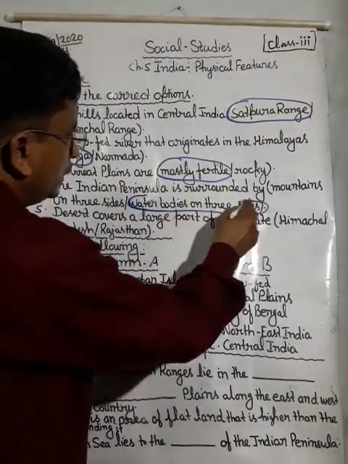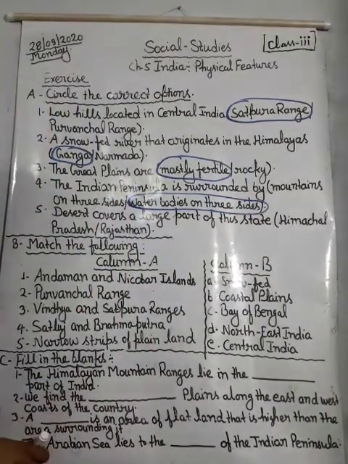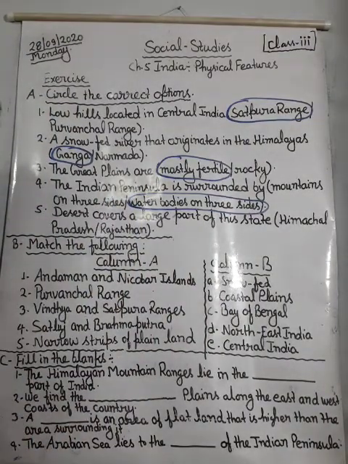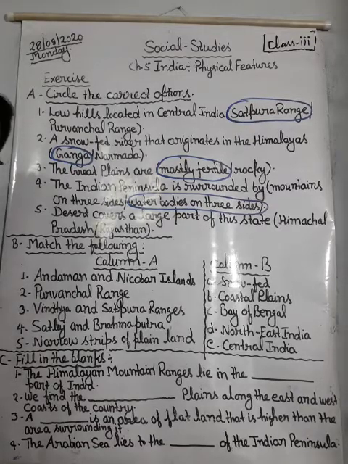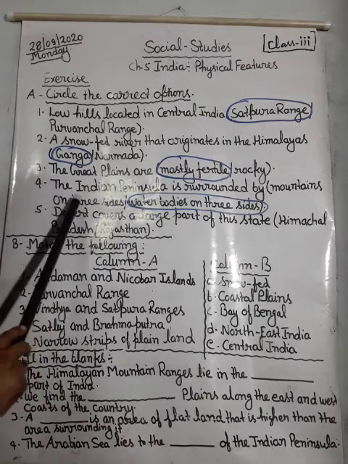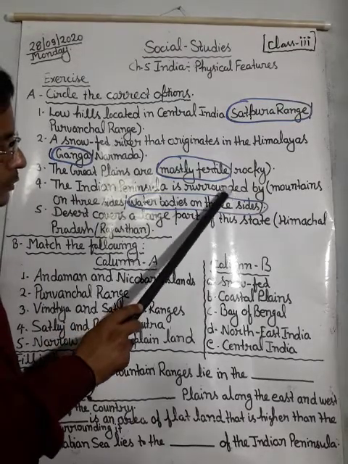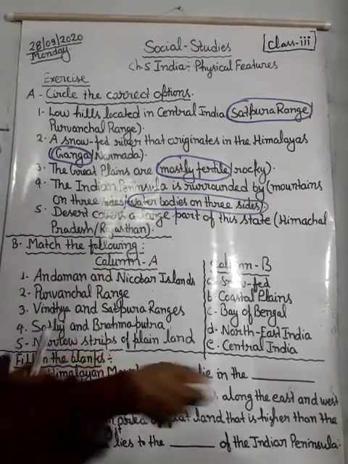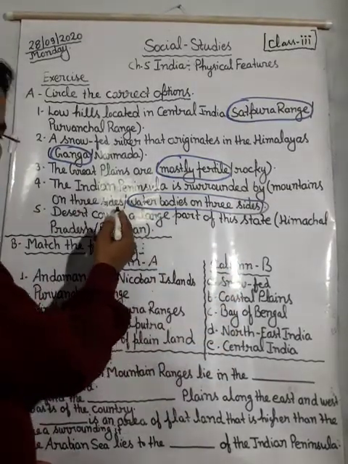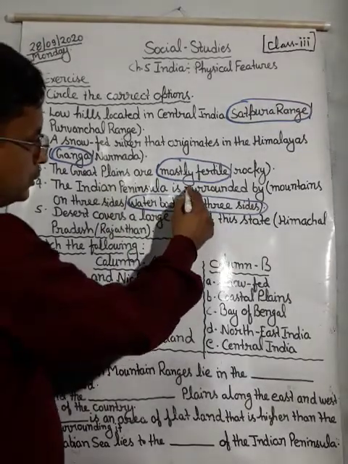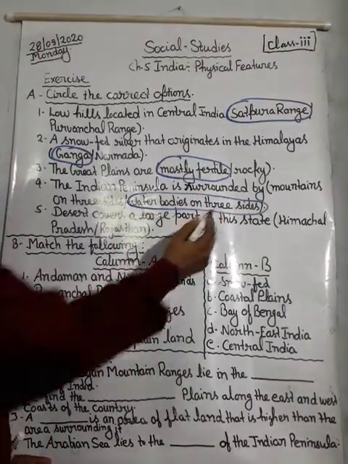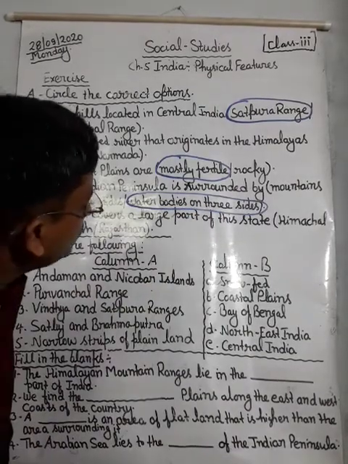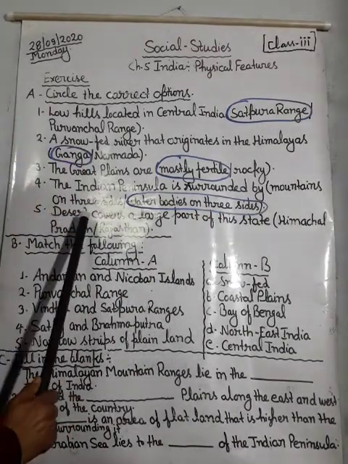Water bodies on three sides means on the east side Bay of Bengal, on the west side Arabian Sea, and on the south side Indian Ocean. So the Indian Peninsula is surrounded by mountains on three sides. It is wrong, but the right answer will be water bodies on three sides. Keep in mind.